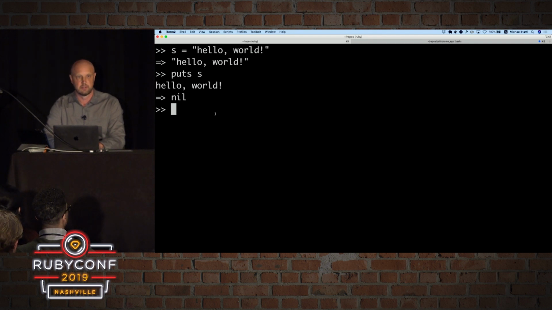So what are some of the things we can do with this string? Well, a string, like all things in Ruby, is an object, and we can call methods on it. For example, this actually might not even be a method. This might be an attribute. But in Ruby, they're the same thing. If you don't know about that distinction, don't worry about it.